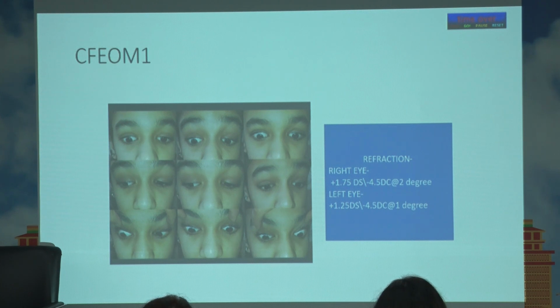They have a lot of astigmatism. It is important to keep in mind that they can have refractive errors and a large amount of astigmatism. So, you should always refract them, and they will have amblyopia and very poor binocularity because they have never had an opportunity to fuse. So, amblyopia and binocularity will be very important to look into.